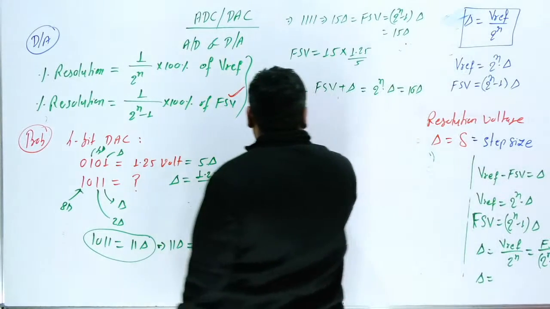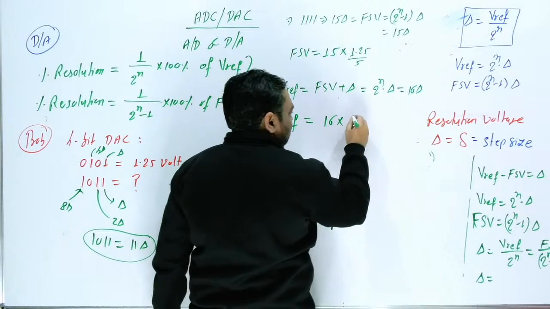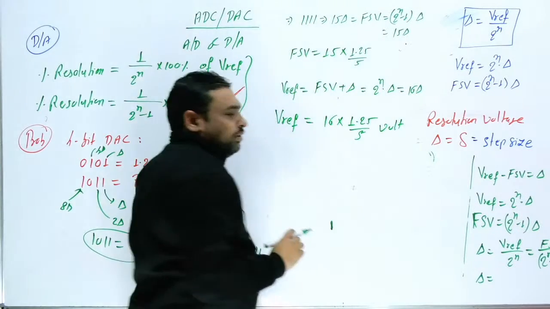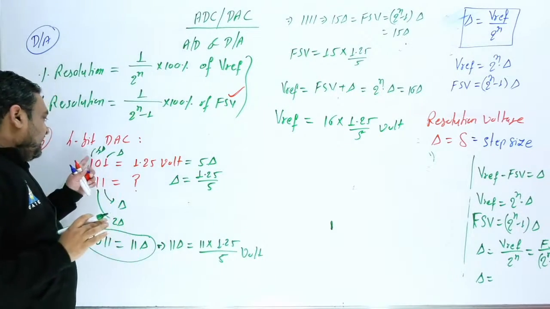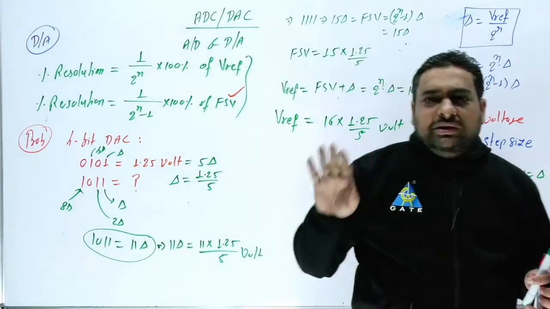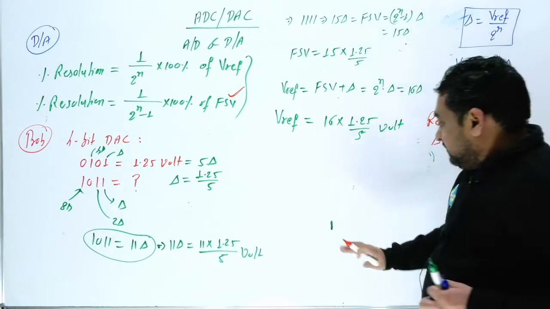So here V reference also you can find out. V reference you can write 16 into del, and del is 1.25 by 5, and this is 1. So if examiner will provide you number of bit, and for any input if they will provide you the output voltage, all the parameter you can find out. Now if examiner will ask you what is the percentage resolution.